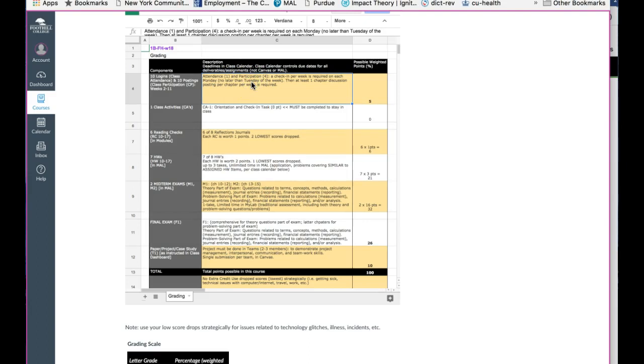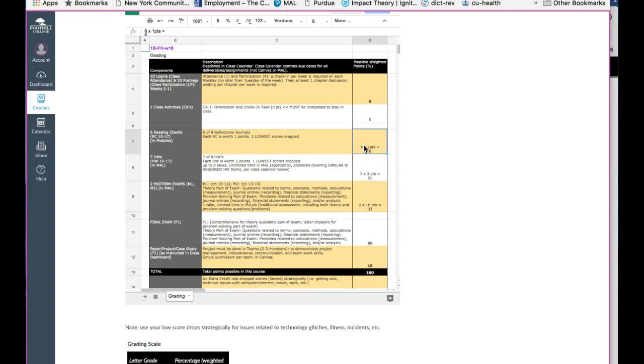There's also a class participation portion, which is 4 points, or 4% of the class, and that is basically one posting in the chapter discussions for that week per week. That's it. You only need one single posting in any of the discussion threads, and you're done with the CP score. Now, obviously, you want to do more than that, but for the grade itself, only one will count. Again, the more you engage in the class, the more you will learn, the easier the class will be. So one is the requirement, but you should do more. So that's 5% of the grade.